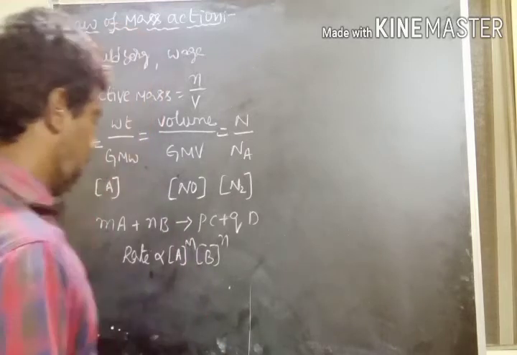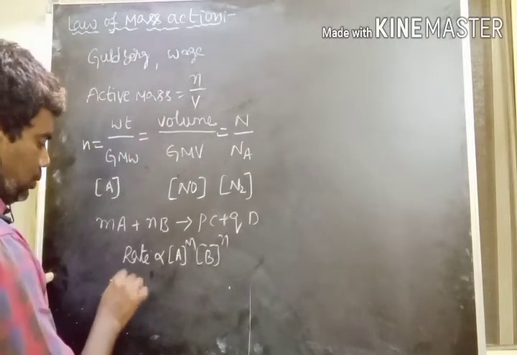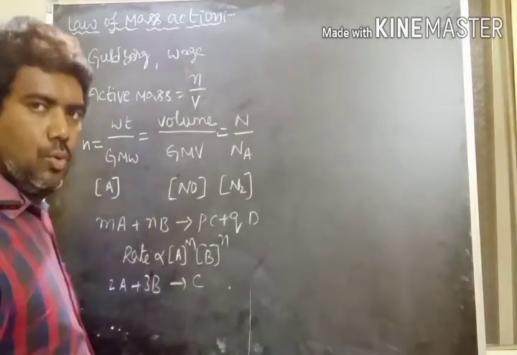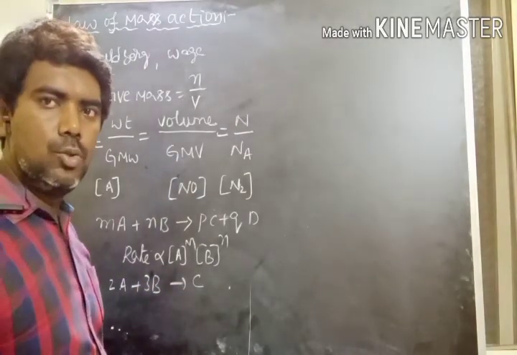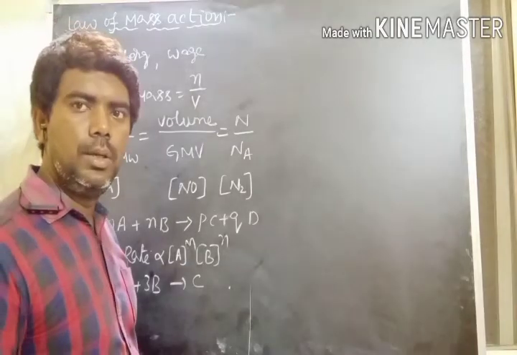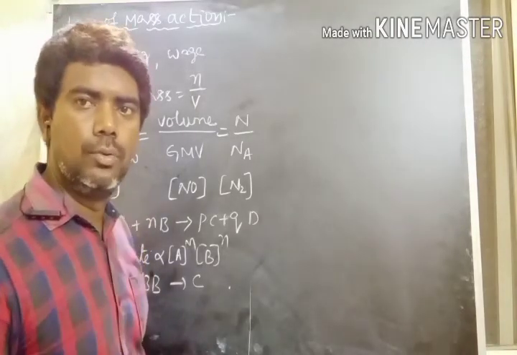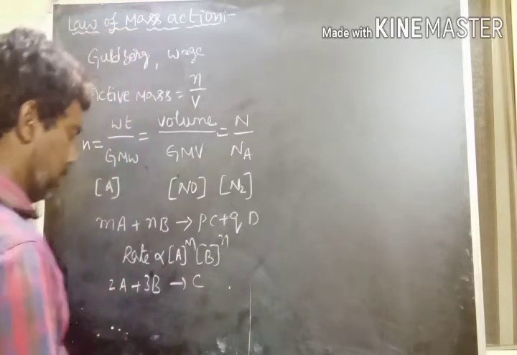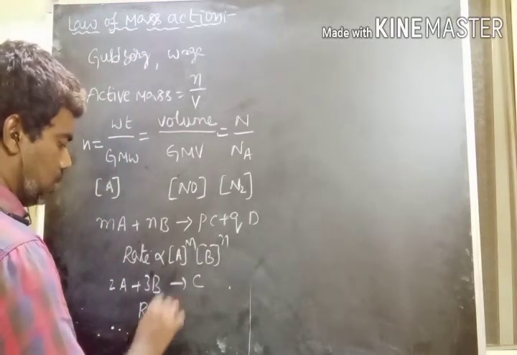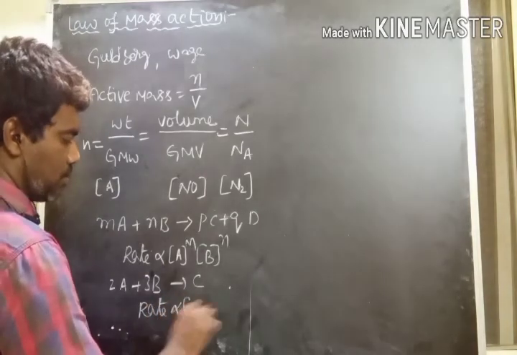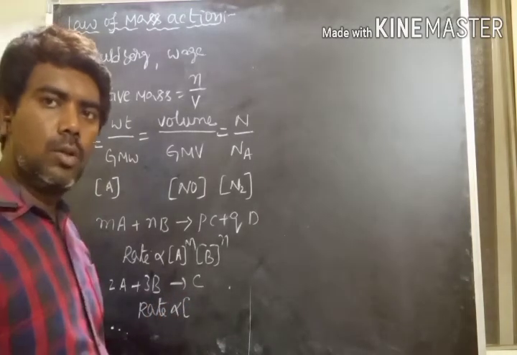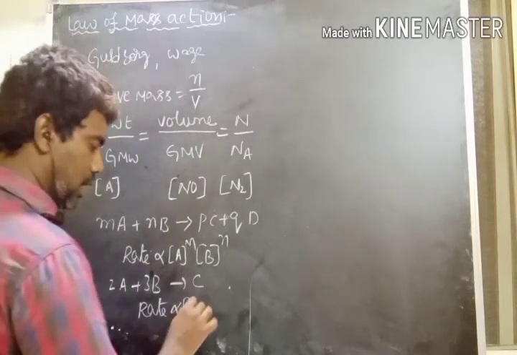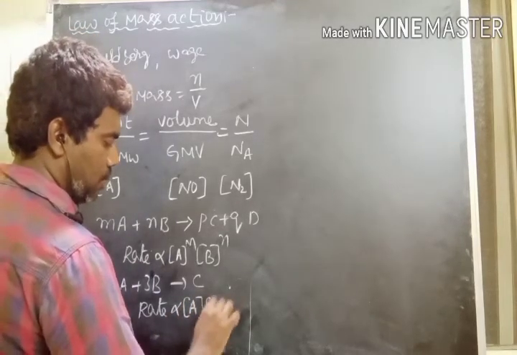Next, take the general equation 2A plus 3B gives C. That means 2 moles of A react with 3 moles of B and finally convert into 1 mole of C. For this equation, what about the rate of reaction? The rate is proportional to the product of the concentrations of reacting species. How many moles of A? 2 moles.